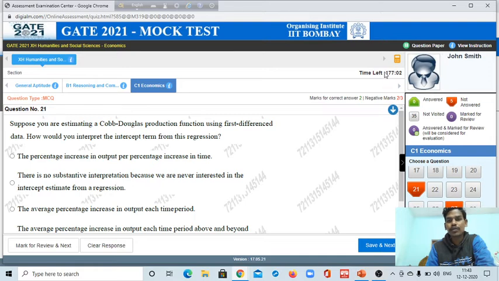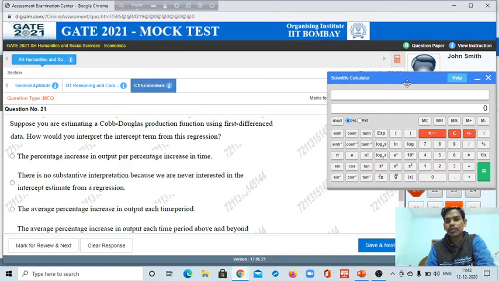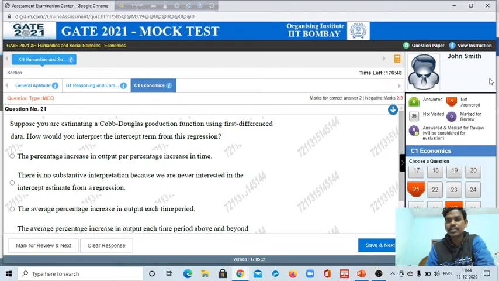Okay, so you will get your time, and here will be your calculator. You can use this calculator for your calculation. I'll make a separate video on it. If you want to erase this, just click on it. So guys, this is the main pattern.